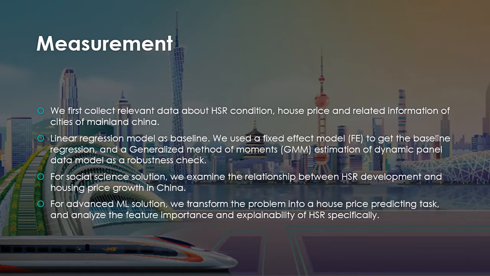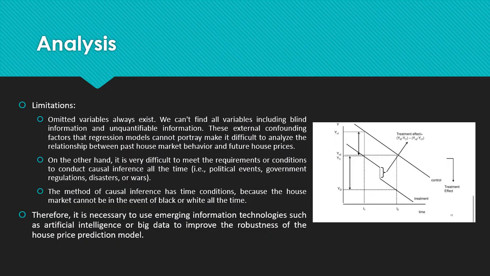For the social science solution, we examine the relationship between the high-speed railway development and housing price growth in China. For the machine learning solution, we transfer the problem into a house price predicting task and analyze the feature importance and explainability of high-speed railway specifically.